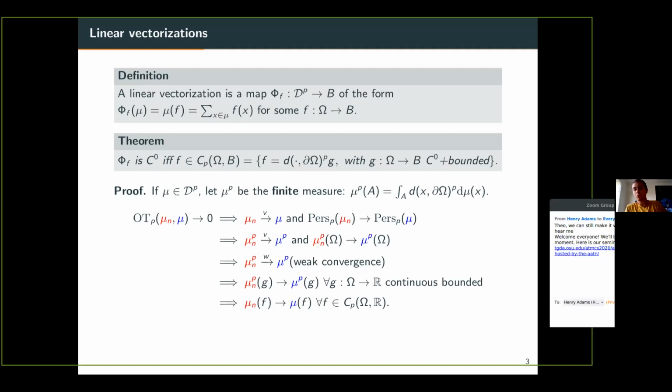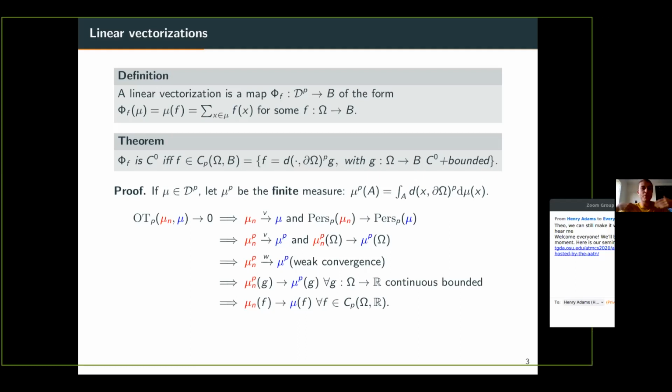So to see this, we need first a simple remark, which consists in introducing, if mu is a persistence diagram, mu_p, which is going to be a finite measure on the ground space, and that we define as follows. We say that mu_p of A is going to be the integral over A of the distance to the diagonal to the power p that you integrate against mu, that you see as a measure. So recall that mu may have an infinite number of points.